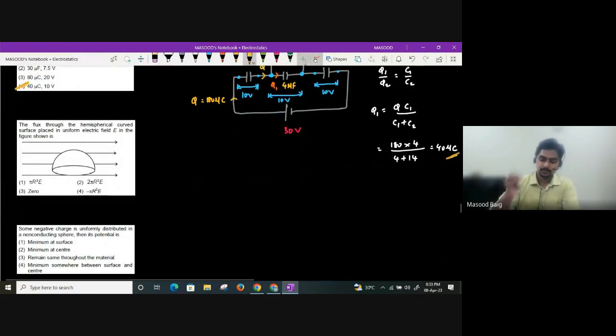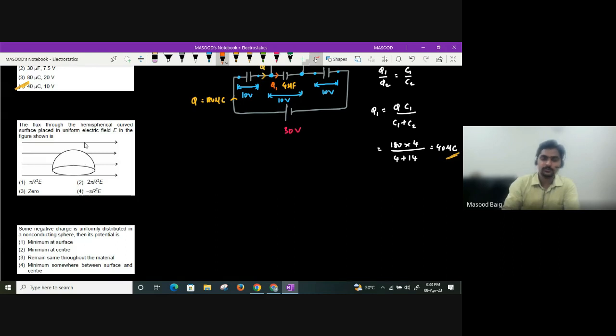Right. Next question. The flux through the hemispherical curved surface placed in a uniform electric field in the figure shown. What is the flux through the hemispherical curved surface? They're asking, guys. Let us try to find that out. So how many surfaces does it have? Two surfaces. Yes or no?